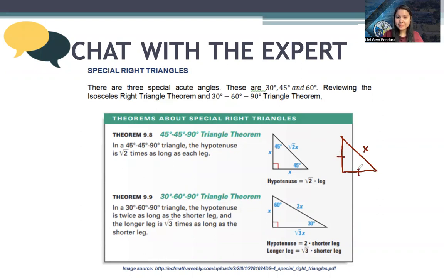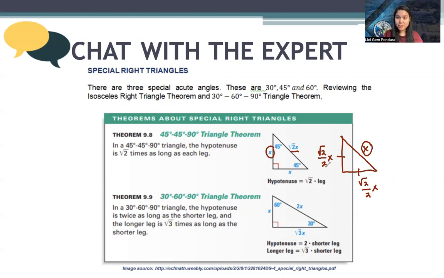How do we find the legs? Each leg measures square root of 2 over 2 of your hypotenuse. So again, if the leg is given, the hypotenuse is square root of 2 of the leg. But if the hypotenuse is given, the leg is square root of 2 over 2 of the hypotenuse.